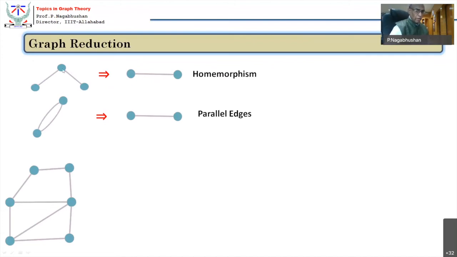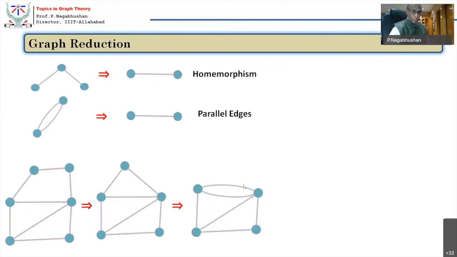I have got to identify the parallel edges, or identify these homeomorphic edges. See here, there is a homeomorphic edge here. So I reduce this homeomorphic edge. When I remove this homeomorphic edge, that becomes a direct edge. So this is that. And again, I can find homeomorphism. Again, I reduce it. Then it becomes parallel edge. This becomes one direct edge. So that becomes parallel edge. Now because it is parallel edge, I shall apply this rule of reducing parallel edge. So that becomes a simple edge.